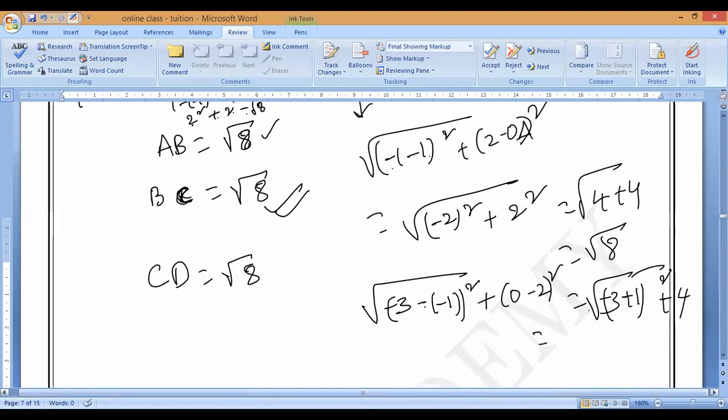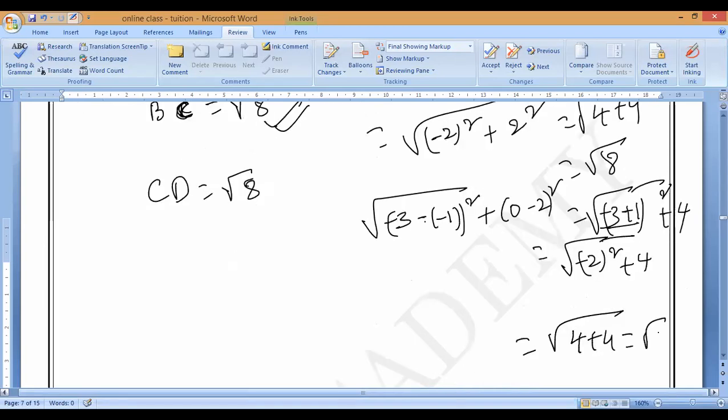Minus 3 plus 1 is minus 2, correct? Minus 2 whole square is plus 4. Plus 4. 4 plus 4, which is equal to root 8. Yes, root 8.